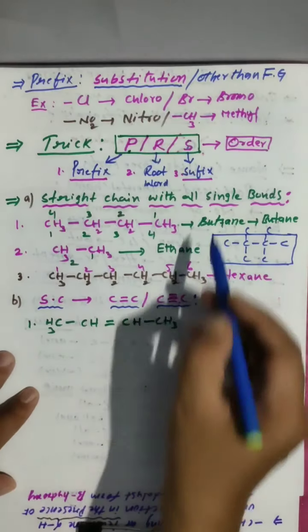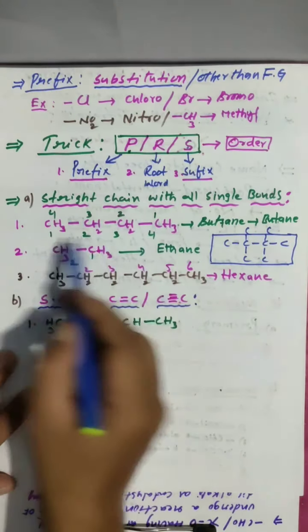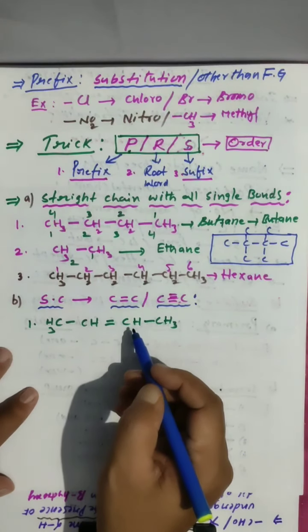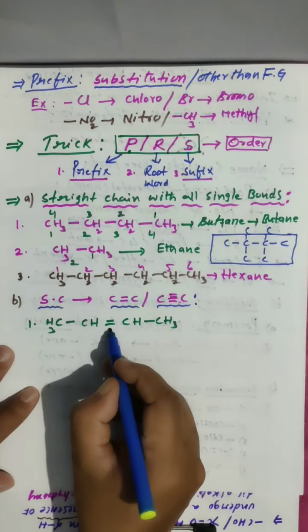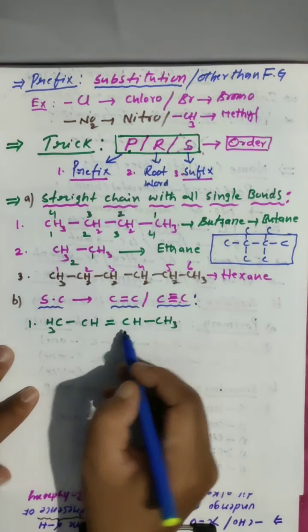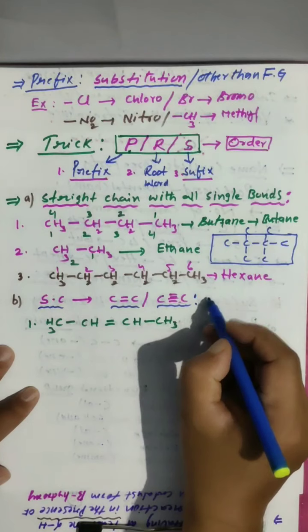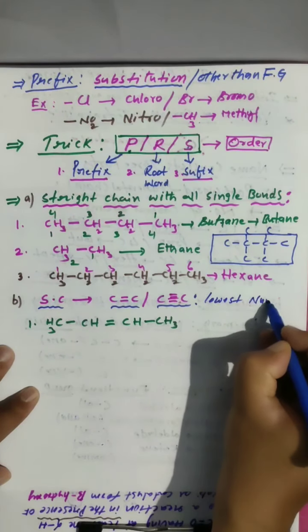Now, all single bonds are there. We can go for left to right or right to left numbering. But here, we should not do like that. Where a double bond or triple bond is present, to that carbon we have to give the lowest number. Clear? Lowest number. That you have to remember.